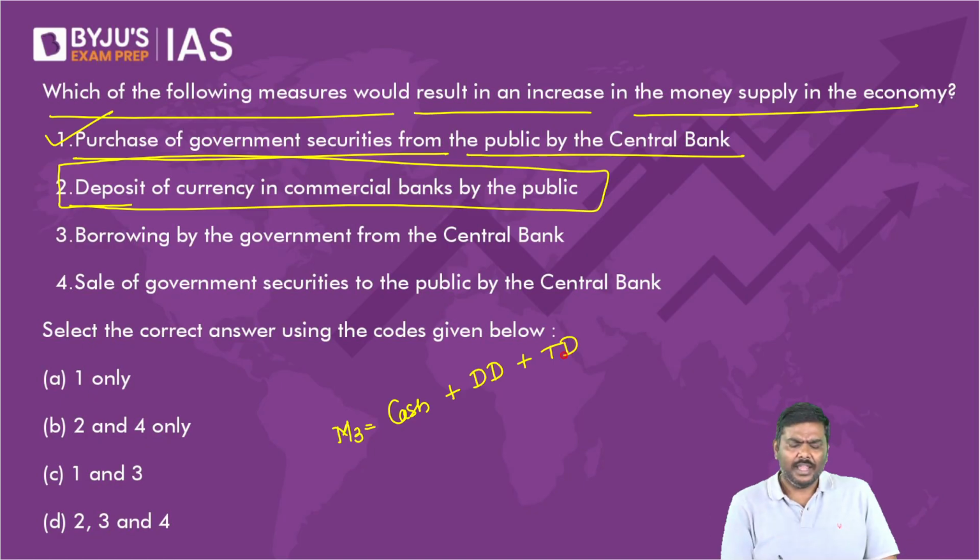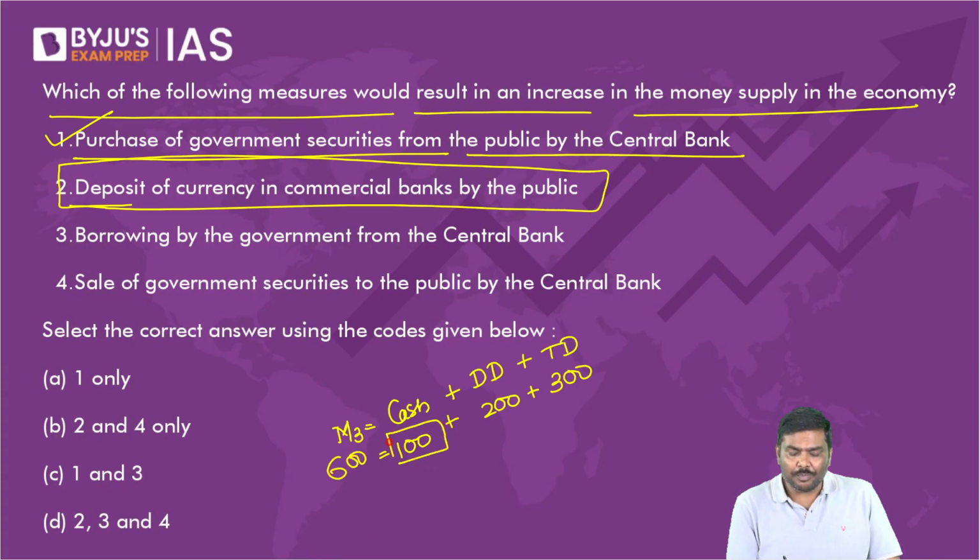Let's start. Imagine cash with us is 100, demand deposits are 200, time deposits are 300. Now please tell me how much is the overall money supply M3? 600 rupees. Now you take 50 rupees cash and deposit that in a bank. Cash will fall to 50, demand deposits will increase to 250, and time deposits remain 300.